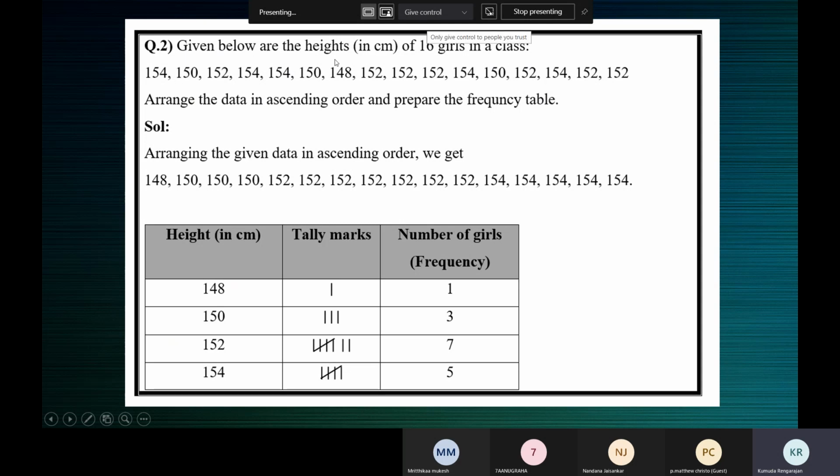See here, given below the heights in centimeters of 16 girls in a class. So 148, there's a girl in the class who's 148 centimeters tall. There's another girl in the class who's 150 centimeters tall. There is another girl in the class who's also 150 centimeters tall. There's another girl in the class who's also 150 centimeters tall, and so on.